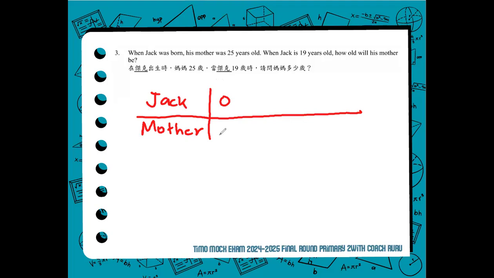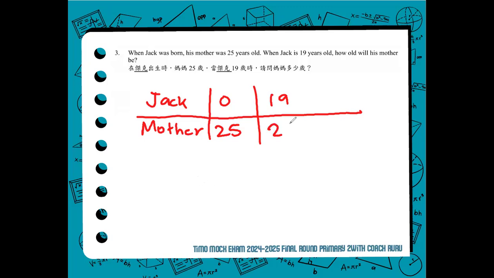At birth, he was 0 years old, and his mother was already 25. Now, when Jack is 19, how old will his mother be? So, when Jack was born, his mom was 25. If Jack will grow and age to 19, then the mother will also obviously age, no?